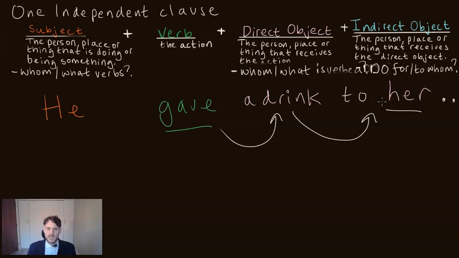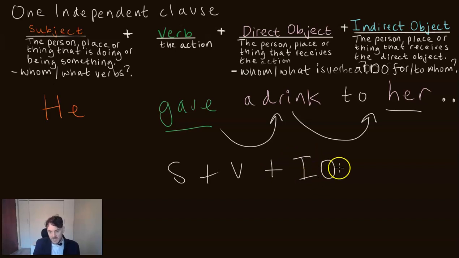You can change the structure by saying he gave her a drink, which would be subject plus verb plus indirect object plus a direct object. We could also say Derek gave a banana to the monkey, or Derek gave the monkey a banana. They are both complete thoughts, but the direct object and indirect object are interchangeable in their position. But there must be a direct object for there to be an indirect object. That's a very, very important point.